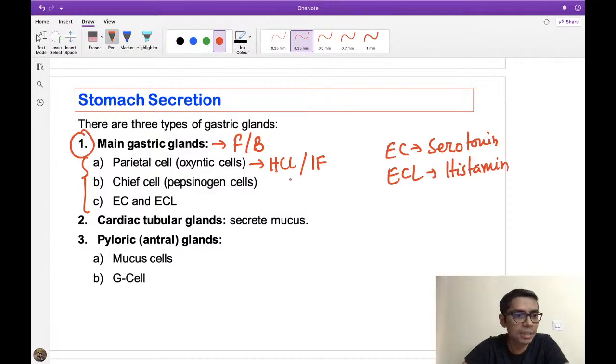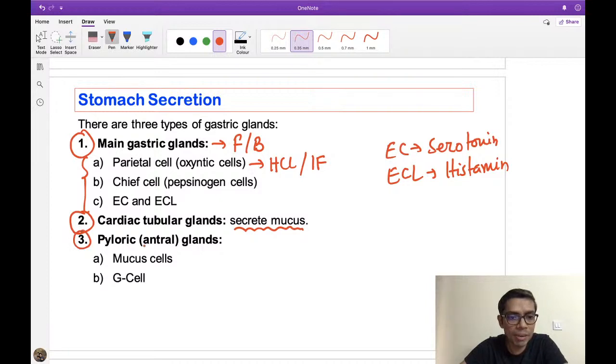All of these are also controlling acid secretion. Then coming to the cardiac region glands. In the cardiac region, there are tubular glands and they secrete mainly mucus. See here, goblet cells are not there, but mucus secreting cells are there, specialized at the cardiac end and also at the pyloric end.